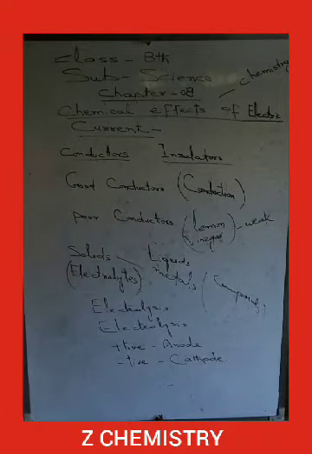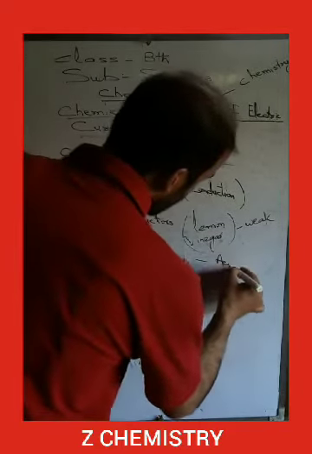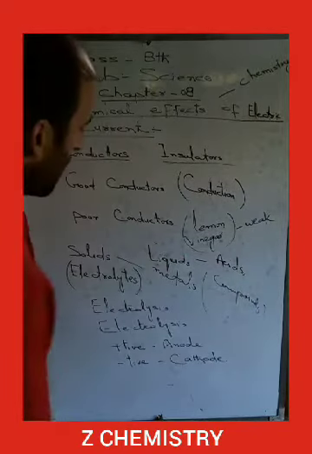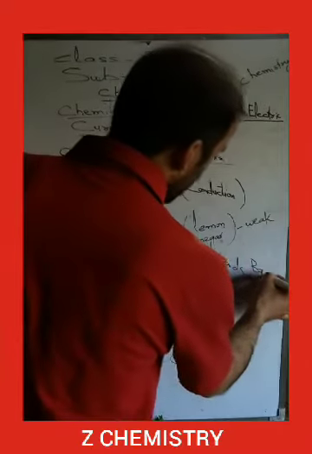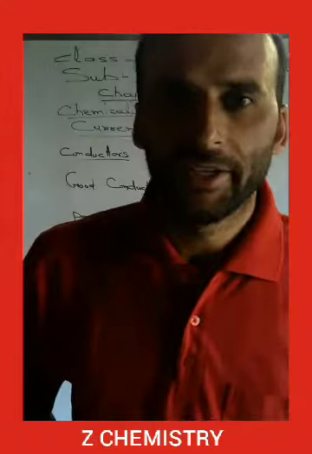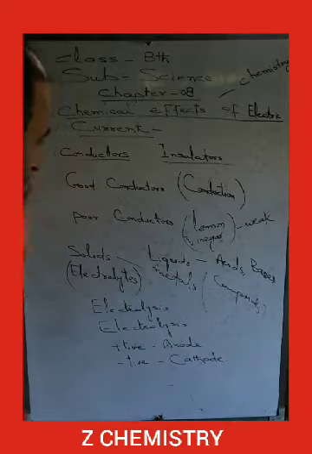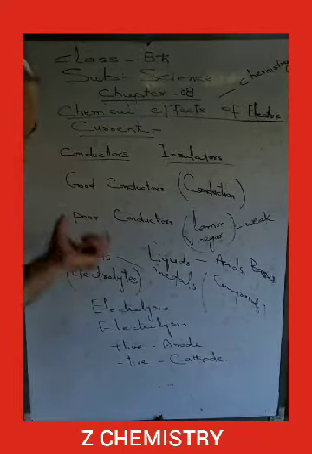Good conductors can also be liquids. For example, we know about acids, or bases, or almost all the chemicals present in the laboratory. They act as good conductors, or they allow electric current to move through them.